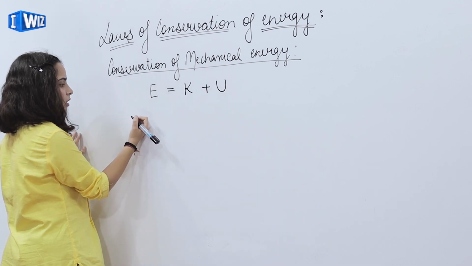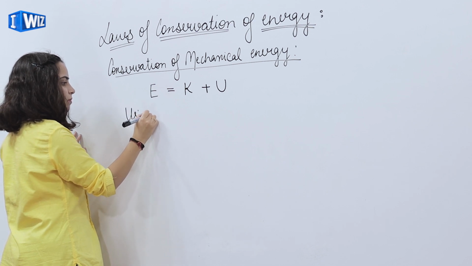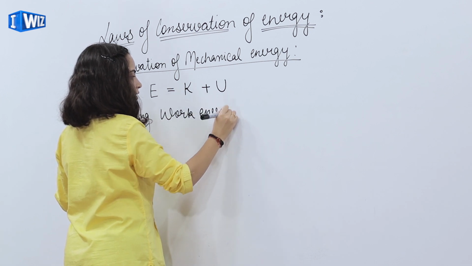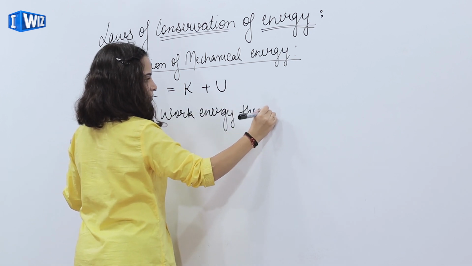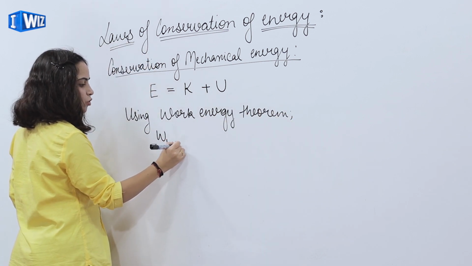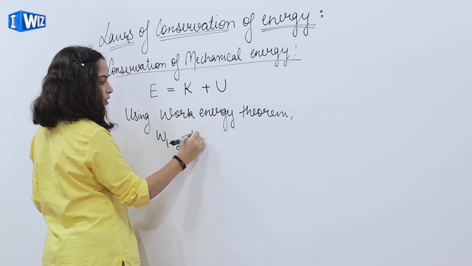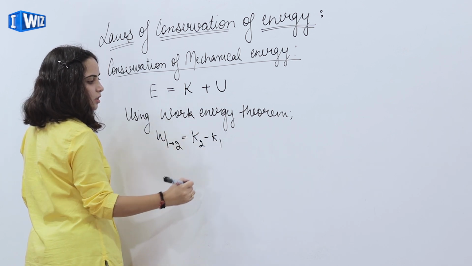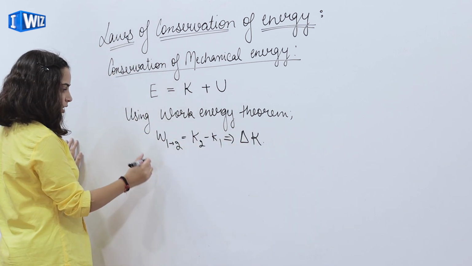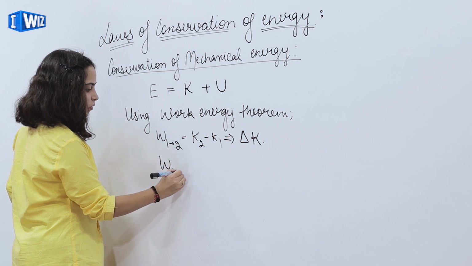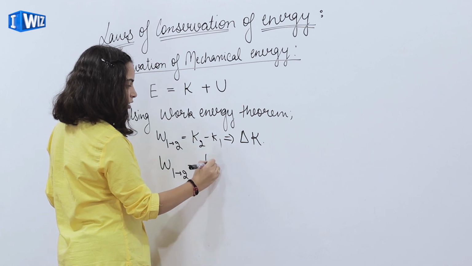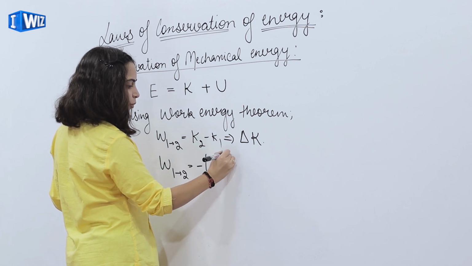Now, using the work energy theorem, we know the work done from 1 to 2 is equal to K2 minus K1, or the change in kinetic energy. Similarly, the work done from 1 to 2 is equal to minus the change in potential energy.